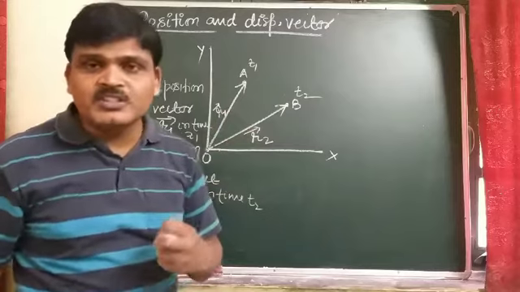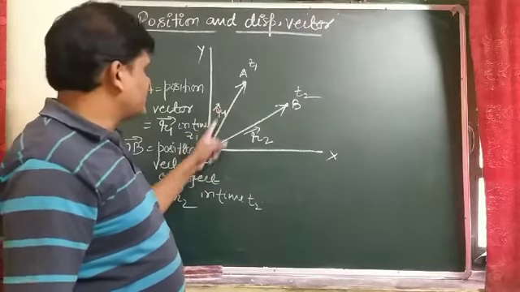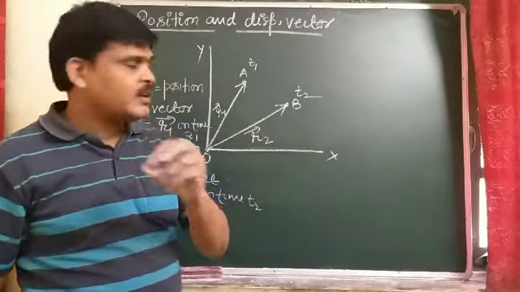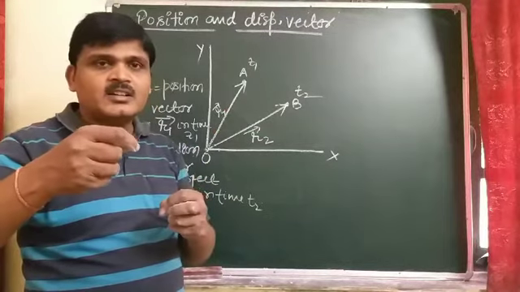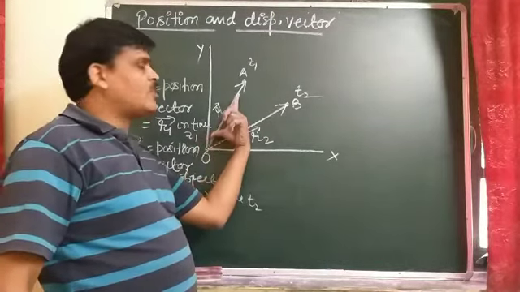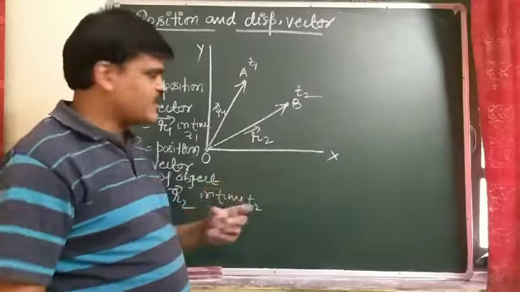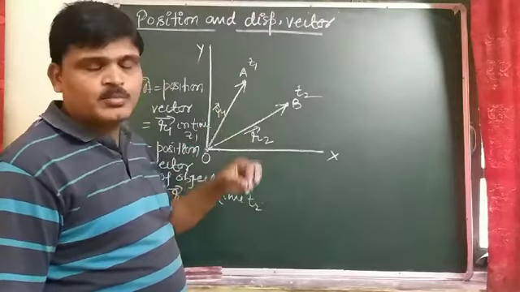So the position vector indicates the displacement of the object, meaning the shortest straight line path from the initial position to the final position.